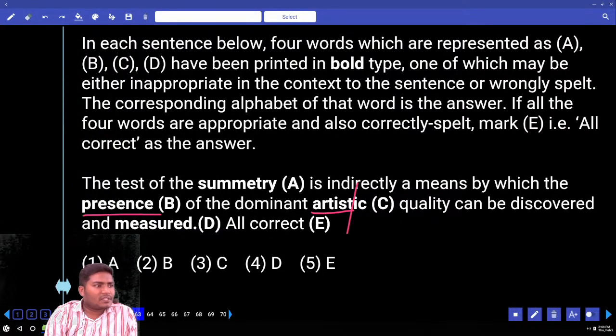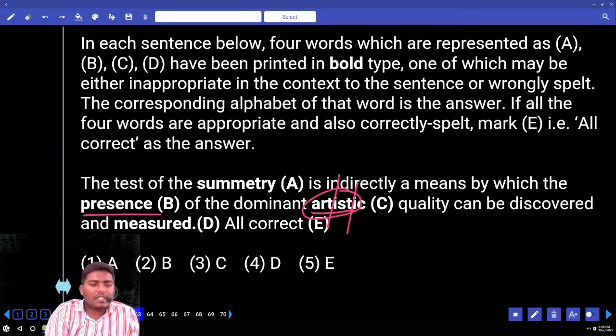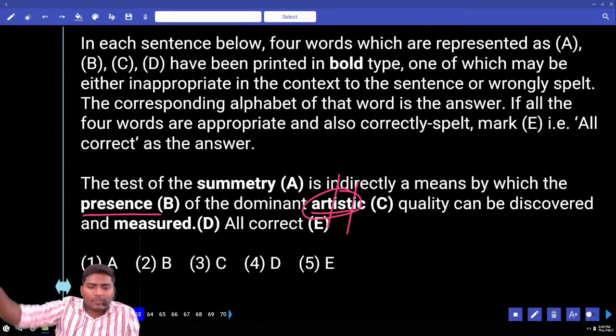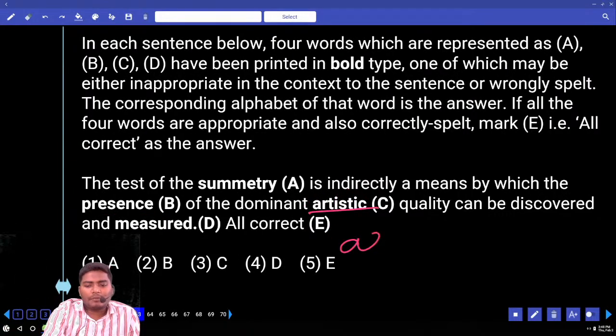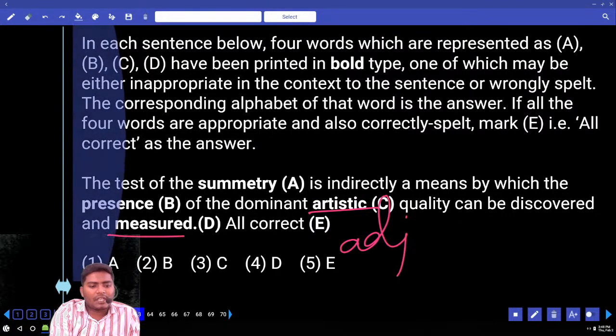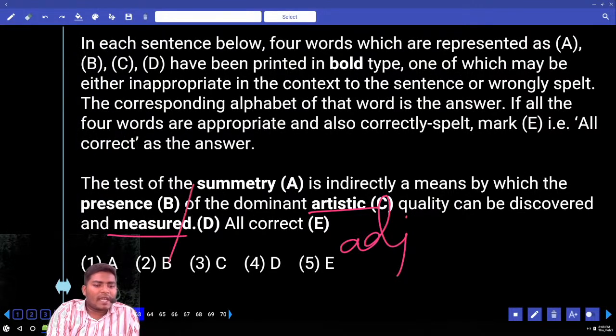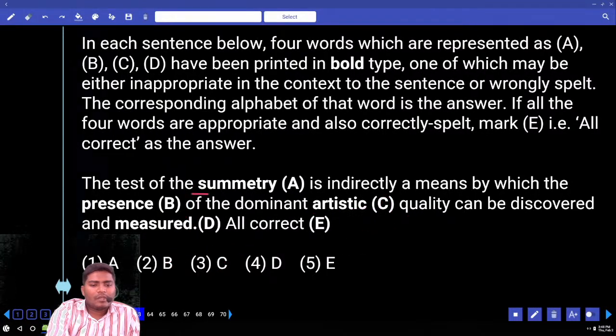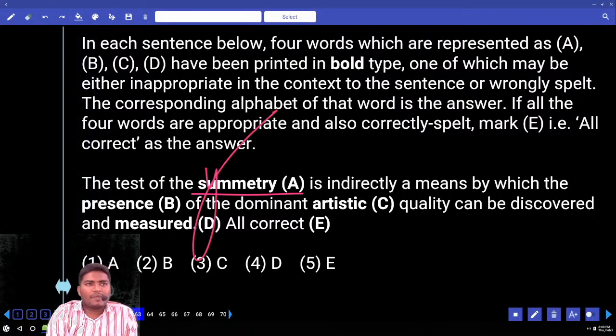See, artist. You know the spelling of artist? If you still don't know it, break it once more: art, A-R-T. Artist is a person, art is the picture. Next, artistic is nothing but an adjective. Is the spelling correct there? Next one, measure. Is the spelling correct? What is added? Measure, that is V2 or V3. Next, symmetry. This is in mathematics, I think, in geometry. Now, what is the spelling? SY must be there, not SU.